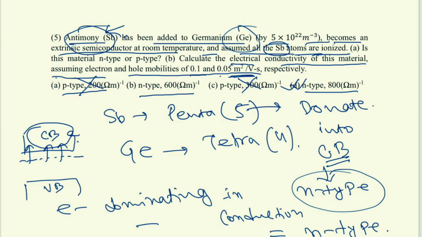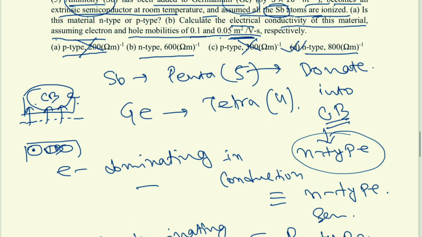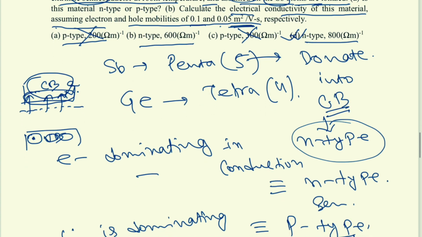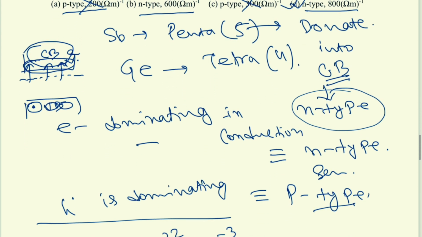So we are not considering the holes, and as it is not a direct transition of electrons from the valence band to the conduction band, which happens for the intrinsic semiconductor, the number of holes is negligible with respect to the presence of electrons in the conduction band. So let's move to the next problem.